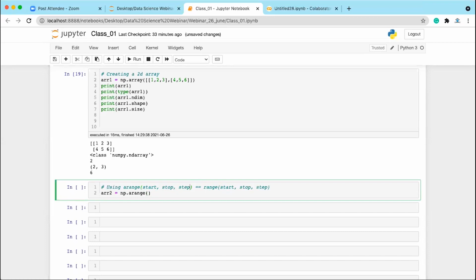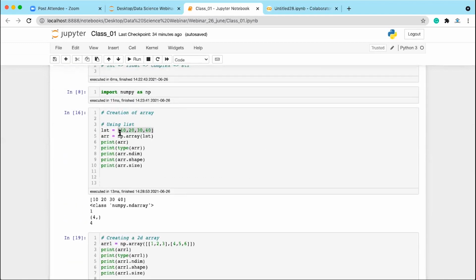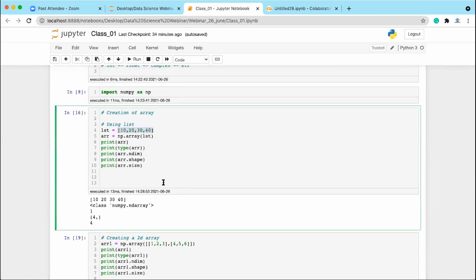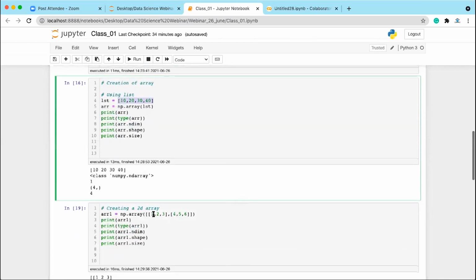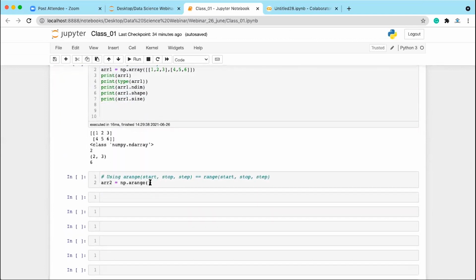Inputting a number in an array from the user. I don't understand your question, Saurav. See, what we have seen here is that if you want to create an array, you can take a list of numbers or a tuple of numbers and pass it to the array function. It will create the array. Now, what is your question? I don't understand. Please explain it, then probably I'll be able to answer what you are asking.